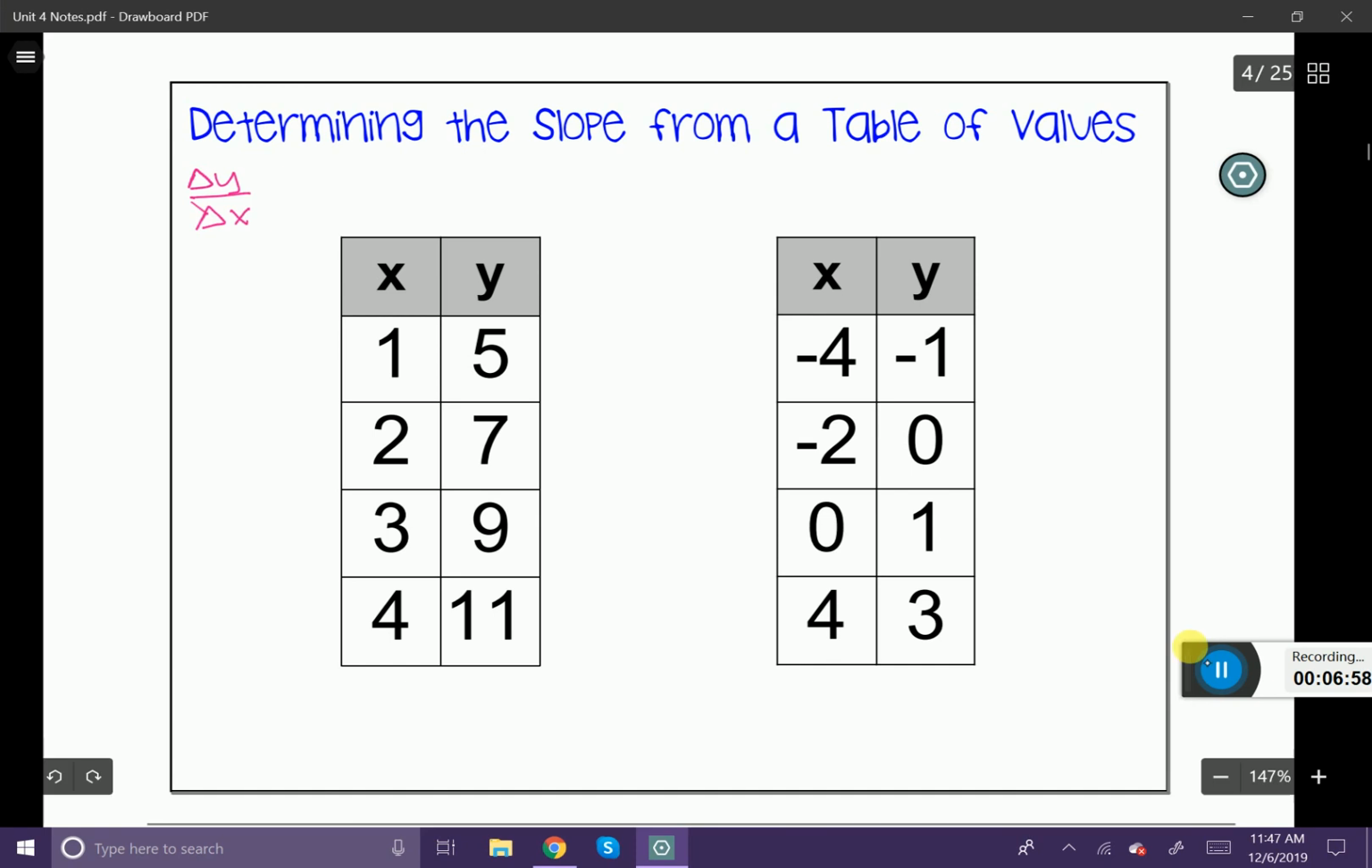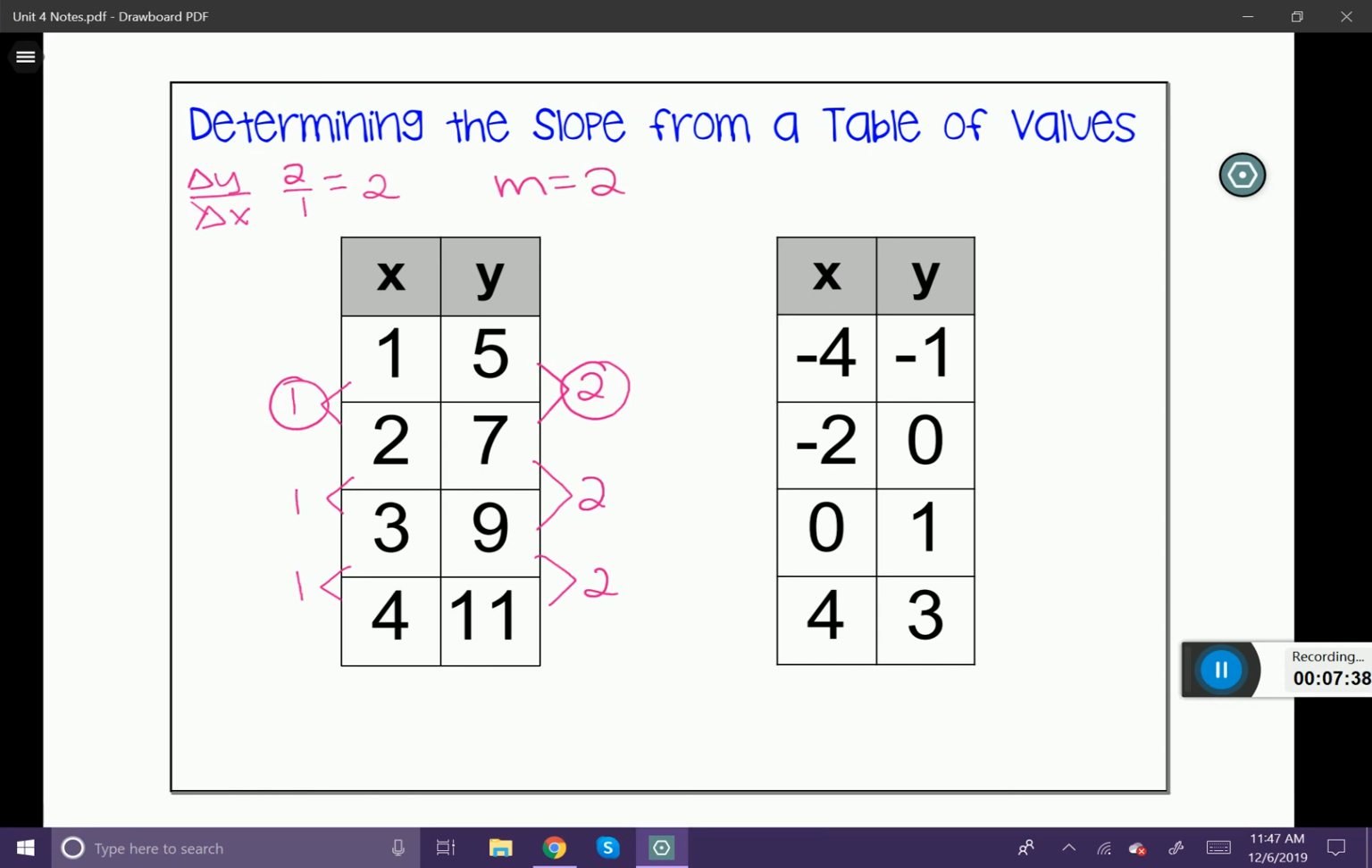So let's figure out the changes in the y's. If I go from 5 to 7, that's 2 units. If I go from 7 to 9, that's also going to be 2 units. And 9 to 11, the change is also 2 units. When I talk about the changes in the x's, this one is just going to increase by 1, another time by 1, and another time by 1. What I want to do is take that change in y and divide it by the change in x. So in our case, 2 divided by 1 simplifies down to 2. Therefore, the slope of this first one is going to be 2.